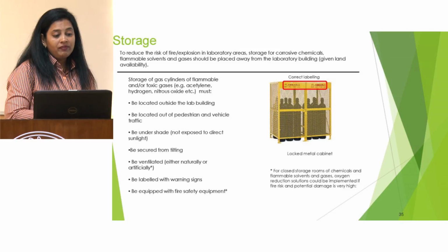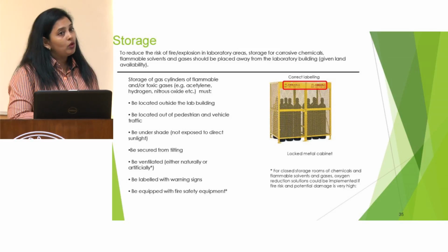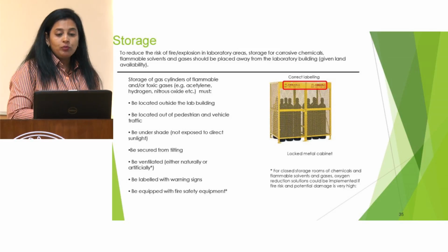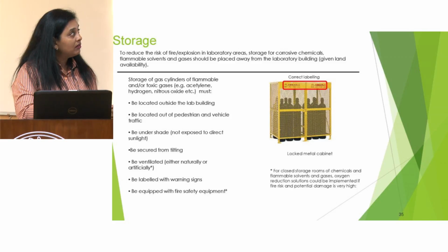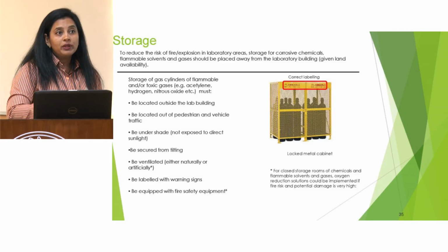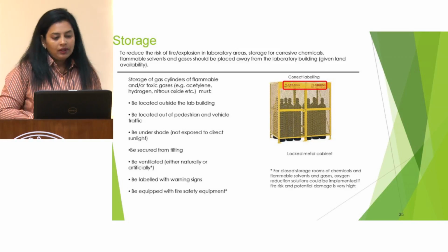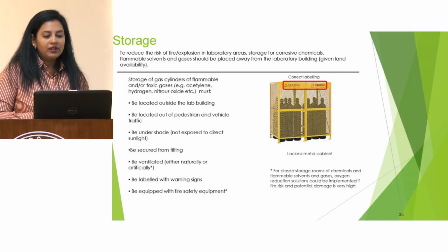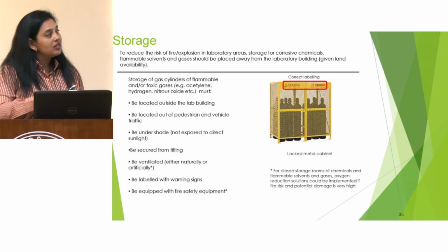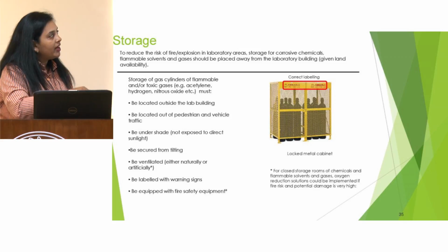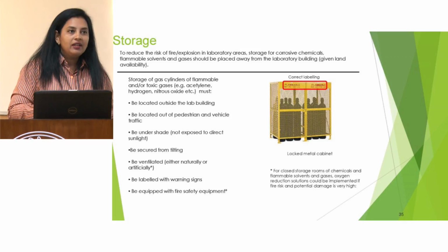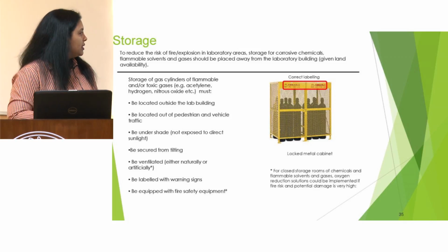So it should be ventilated either naturally or artificially, and it should be labeled with warning signs. This is highly flammable, and there is a possibility some person can go and stand here and smoke. If the sign says flammable, definitely he will not come here. And this should be equipped with fire safety equipment. Fire safety equipment means a cage or some fire extinguisher should be readily available near this area.